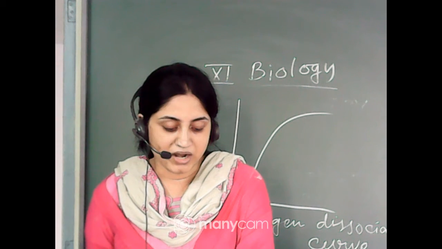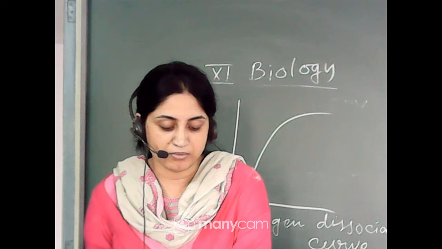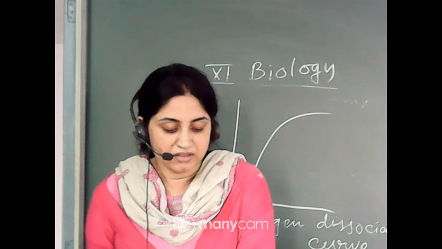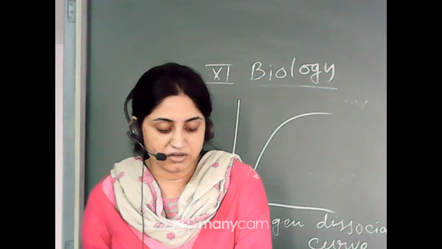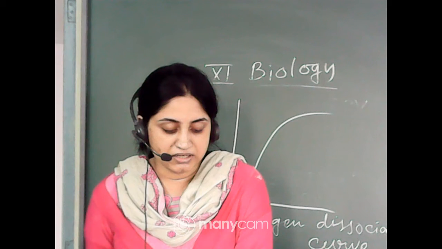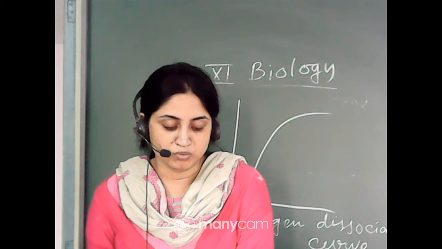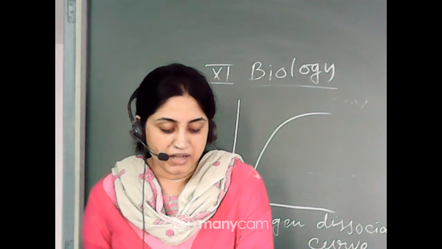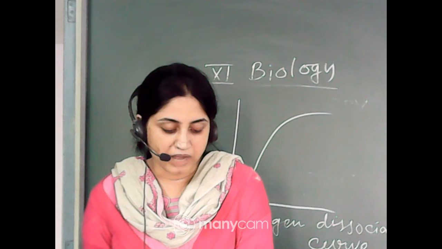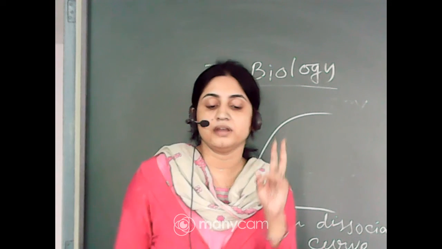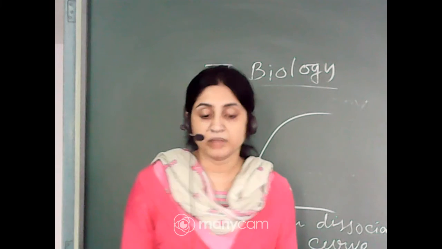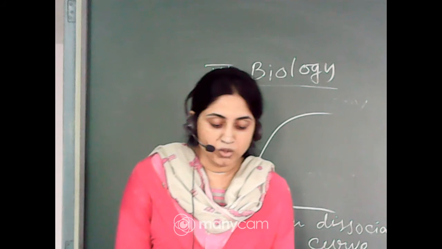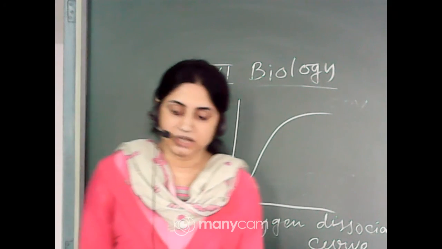Whereas in the tissues, where there is low partial pressure of oxygen, high partial pressure of carbon dioxide, high H plus concentration and higher temperature, the conditions are favorable for dissociation of oxygen from the oxyhemoglobin. This clearly indicates that O2 gets bound to hemoglobin at the lung surface and gets dissociated in the tissues. Every 100 ml of oxygenated blood can deliver 5 ml of O2 to the tissues under normal physiological conditions.